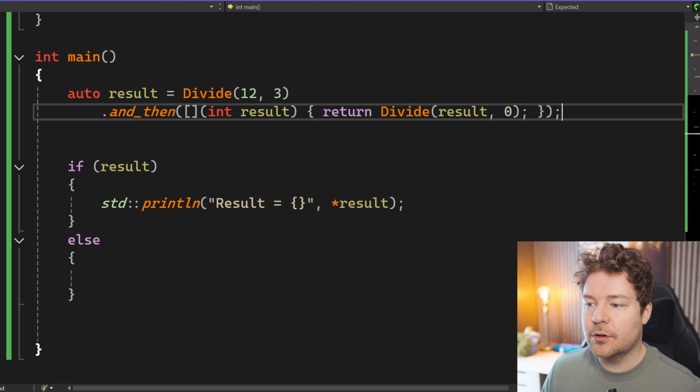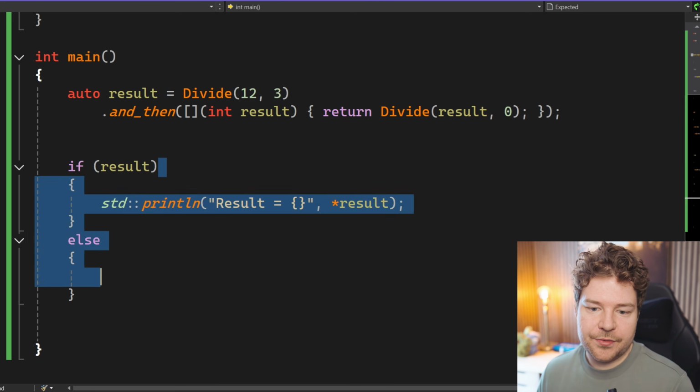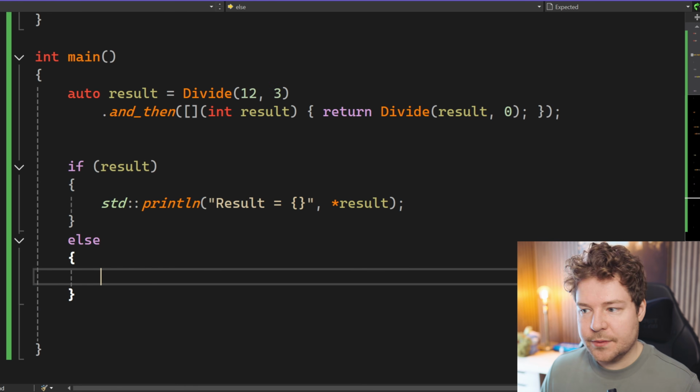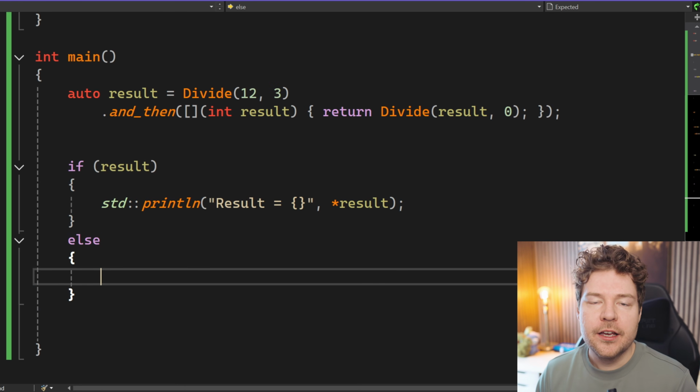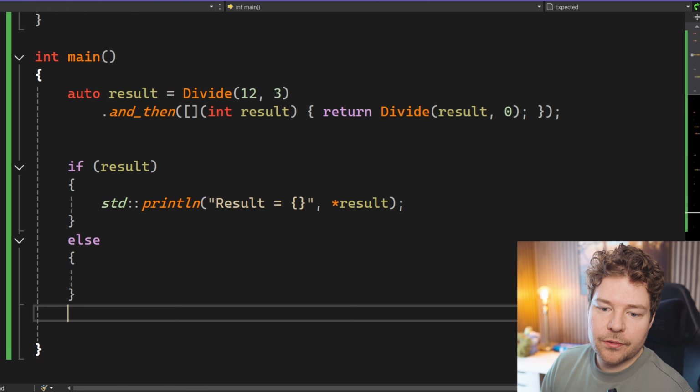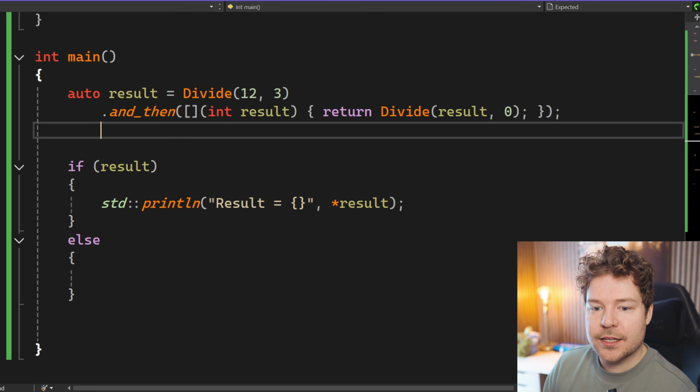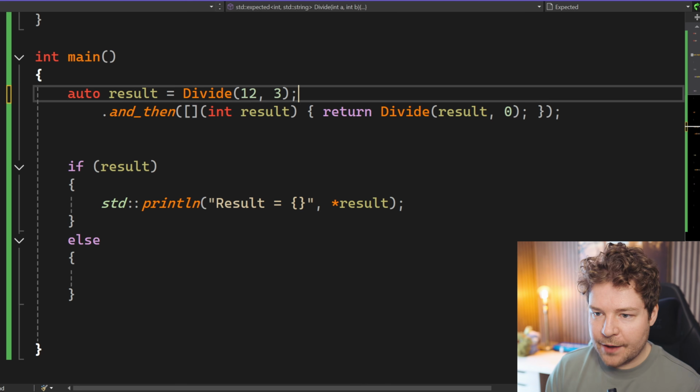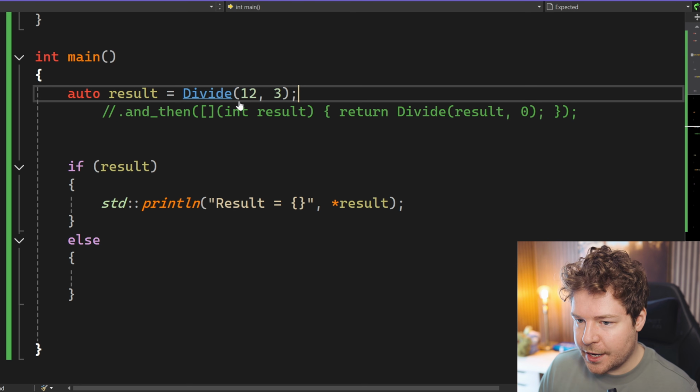I mean, this is also the calling site, but you can handle it later just via a simple if statement in this case. But this kind of chaining functionality can be really useful if you want to avoid all of these if statements, because you can imagine that if we wanted to do something like this and just express it as if statements, which we obviously could do, we would have to do something like this. So we're just dividing here.